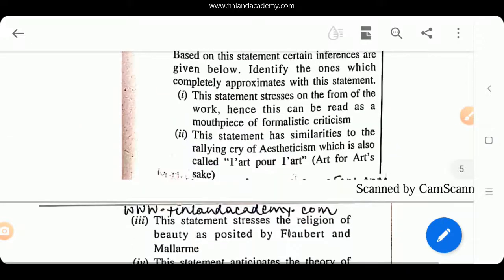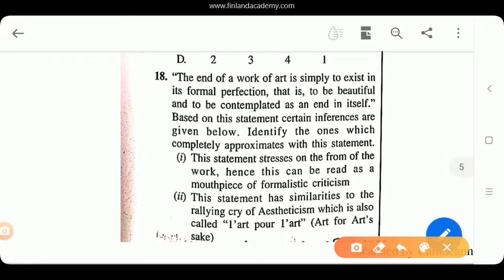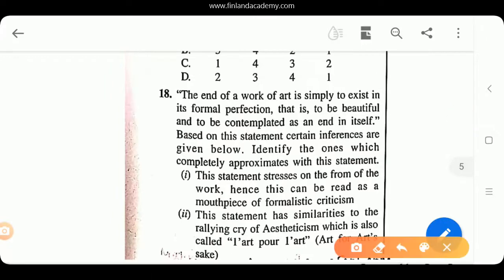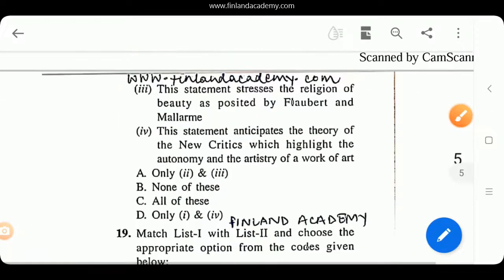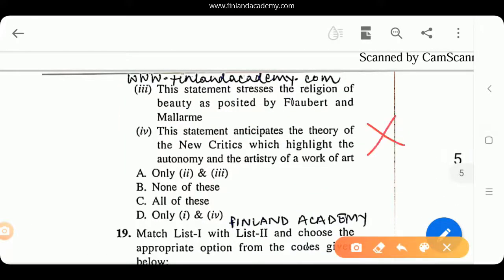Now, if you've read the statement correctly, it not only talks about the work being an end in itself, but also talks about the beauty of the work. If you've read aestheticism as a whole, and if you've studied new criticism as a whole, you will immediately eliminate option number 1, where it talks about it being a mouthpiece of formalistic criticism, and option number 4, where again it says that it anticipates the theory of the New Critics.